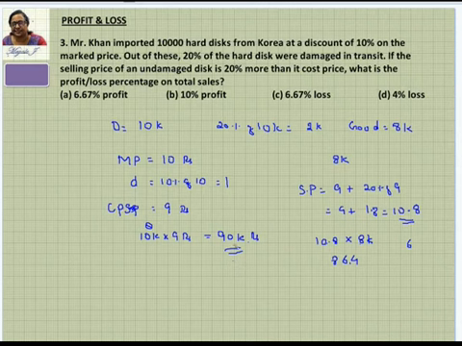So 90K was the money he has spent, and he is going to get now 86.4K. This is again in terms of K. So therefore, when you subtract, it's a loss, because the total cost price is so much, the total selling price is so much. So you can just subtract this.